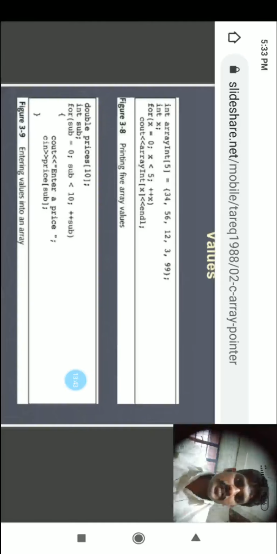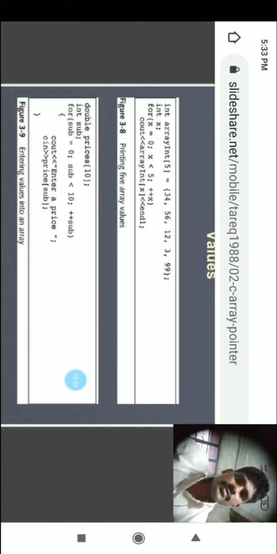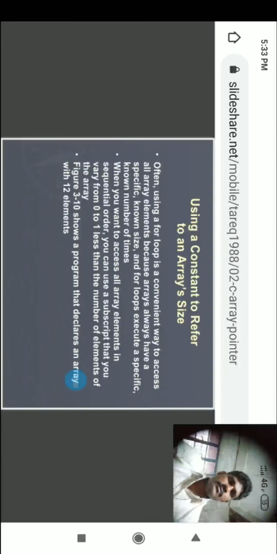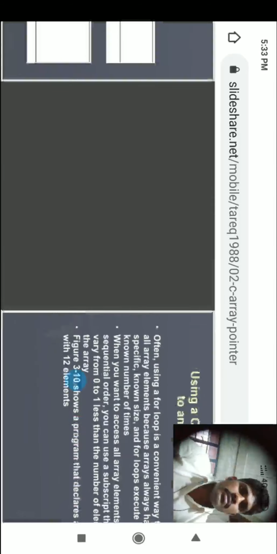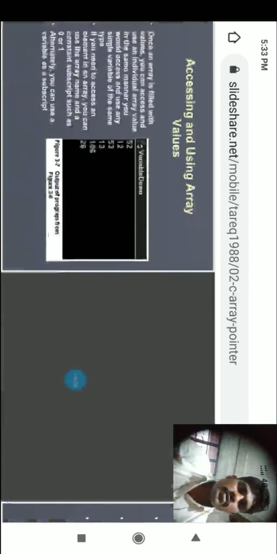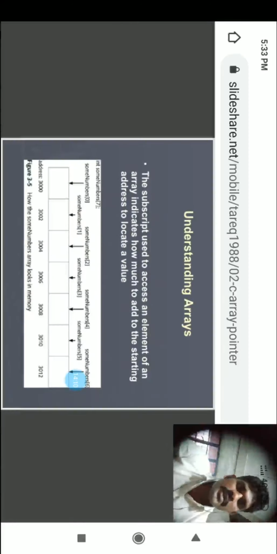Now it prints the 5 array values, because of the condition. So for sub equal 0, sub less than 10, sub plus plus, cout enter a price. This also prints the 10 price values. Now this is how we store and use values and the structure and explanation of arrays.